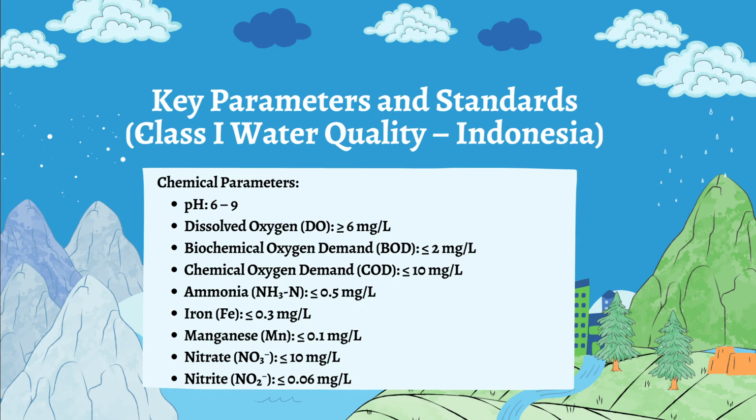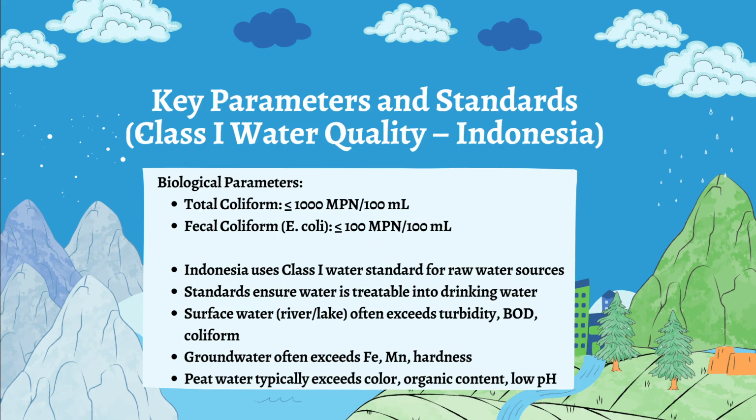So we jump into the chemical parameters, with the pH ranging from 6 to 9, dissolved oxygen more than 6 milligram per liter, BOD less than 2 mg per liter, COD less than 10 mg per liter, ammonia less than 0.5 mg per liter, iron less than 0.3 mg per liter, manganese less than 0.1 mg per liter, nitrate less than 10 mg per liter, and nitrite less than 0.06 mg per liter. And next we jump into the biological parameters.